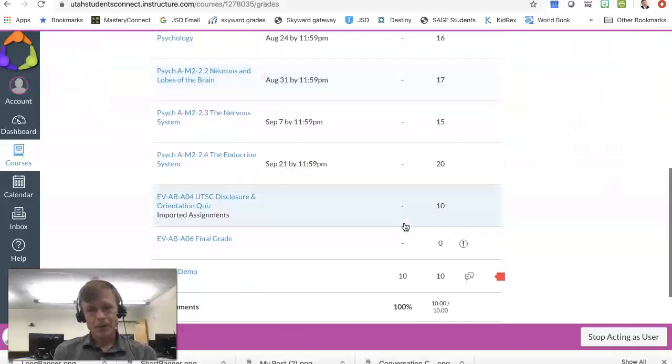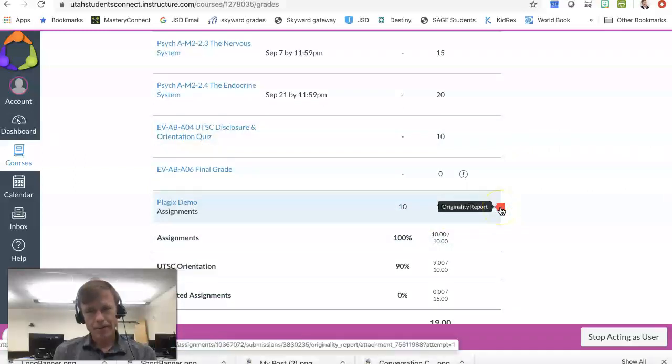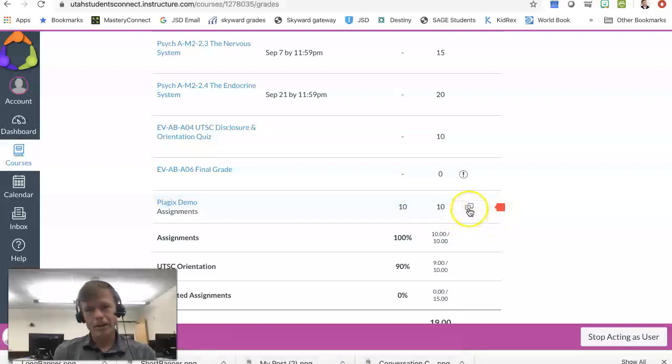Now let's scroll down. There's one more thing that you'll want to be aware of, and that is these colored tabs. They can be green, blue, orange, yellow, red. This is a report from an automated plagiarism check. Green, blue is generally good, red is generally bad. So if there's a red tab, most likely the teacher's going to look at the report and make some sort of decision about what the grade should be, and they would leave a comment if it's going to negatively impact the student's grade.